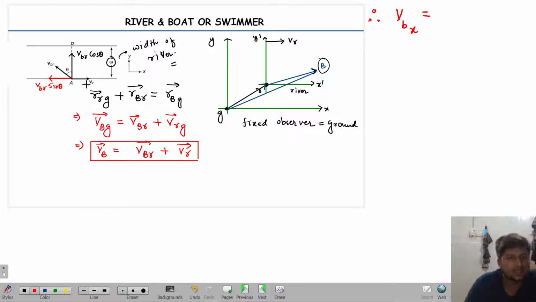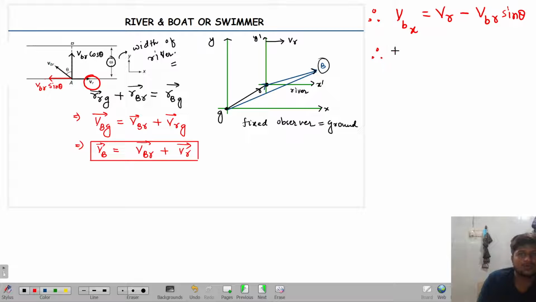See this. We have velocity of river in the positive x direction, or not. We have velocity of boat with respect to river sine theta in the negative x direction, or not. So it is velocity of river minus velocity of boat with respect to river into sine theta. Got it or not? So this is the velocity of the boat along the x direction.